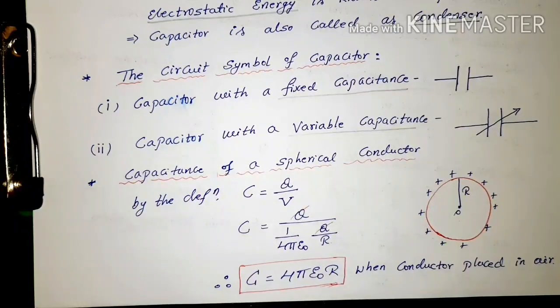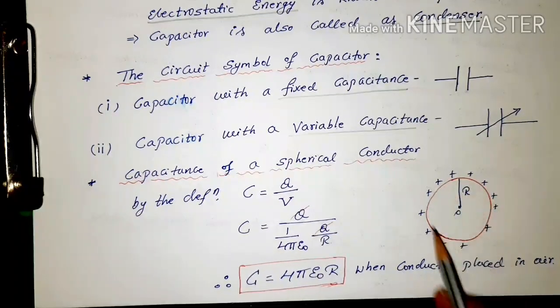All the charges accumulate on the surface of the earth. By using this small formula, we can calculate the capacitance of the earth as a conductor, that is, how much charge it can store over its surface.